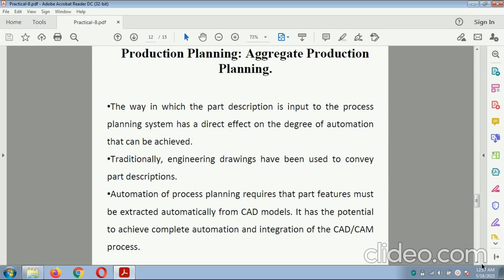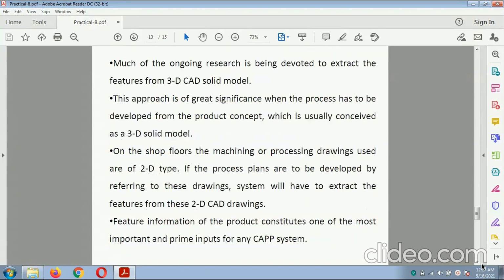Production planning, that is aggregate planning. The way in which the part description is input to the process planning system has a direct effect on the degree of automation that can be achieved. Traditionally, engineering drawings have been used to convey the part description. Automation of process planning requires that part features be extracted automatically from the CAD model. This can potentially achieve complete automation and integration of the CAD/CAM process.